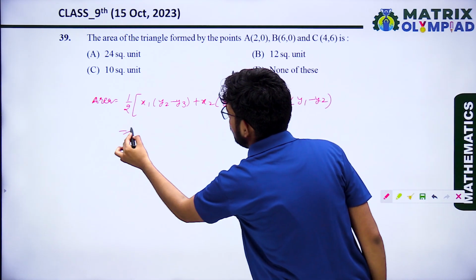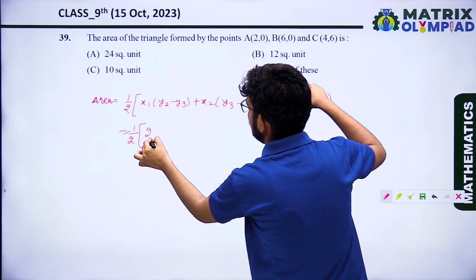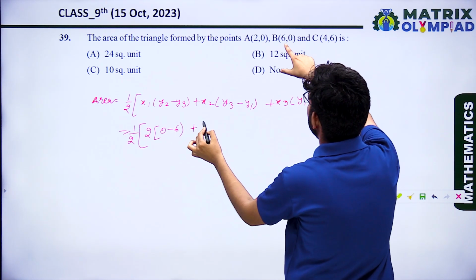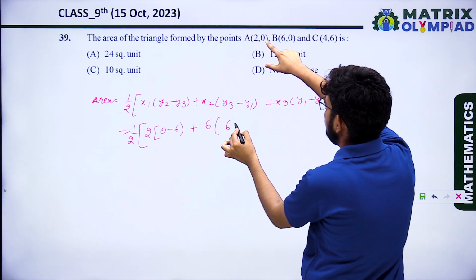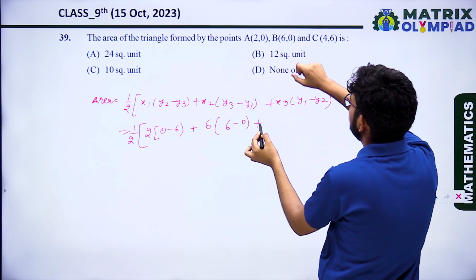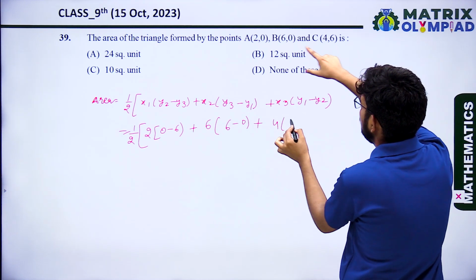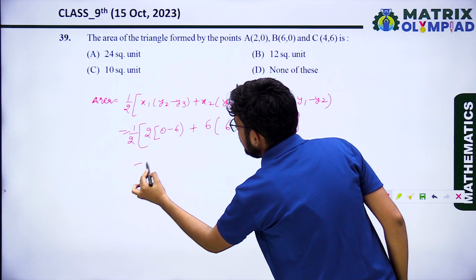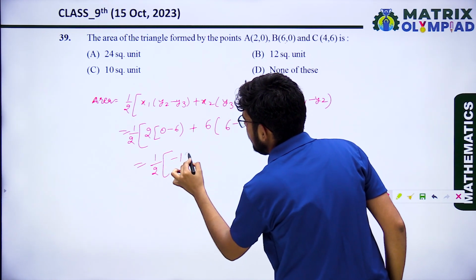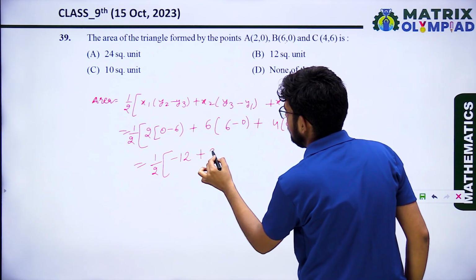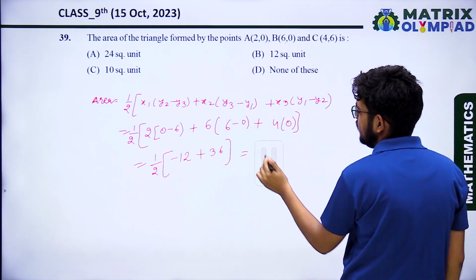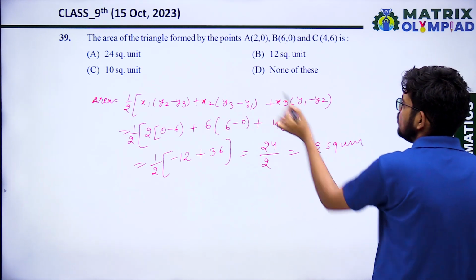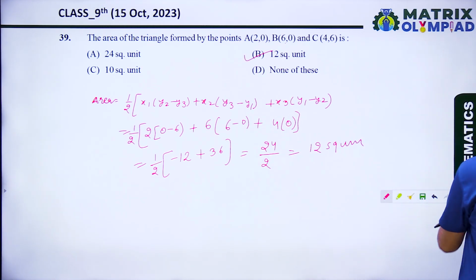So the area will be 1 by 2 times 2 into 0 minus 6, plus 6 into 6 minus 0, plus 4 into 0 minus 0. Okay, so this will be 1 by 2 times minus 12 plus 36, that will be 24 upon 2, 12 square unit. So the correct answer is 12 square unit.